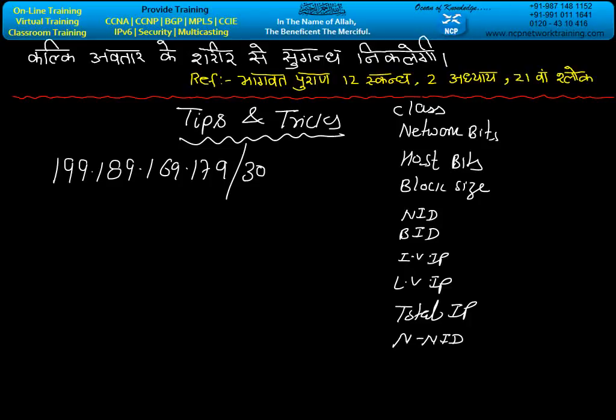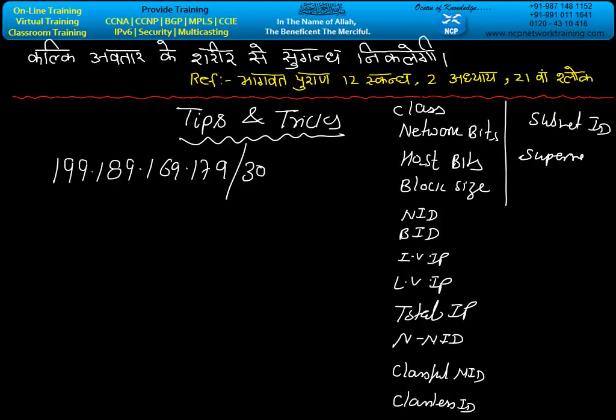Somebody can ask you, is it a classful NID, or somebody can say it's a classless NID. Somebody can say, is it a subnet ID? Somebody can say it's a supernet NID. Somebody can say it's a summary NID. So we are writing a lot of questions here.